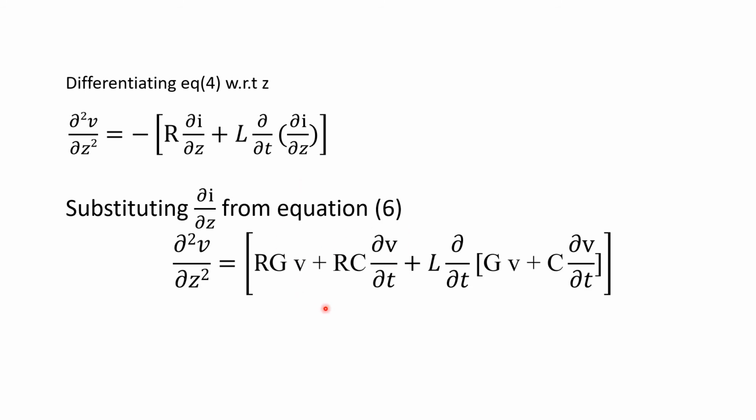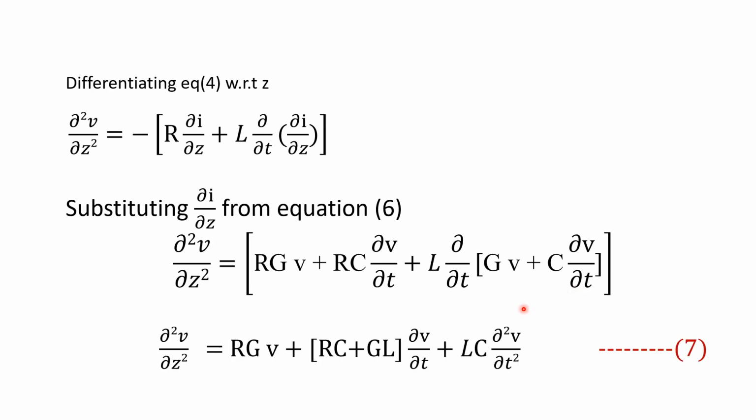If you substitute it, ∂²V/∂Z² is equal to R into (G V plus C ∂V/∂T) plus L into ∂/∂T of (G V plus C ∂V/∂T), since that is ∂I/∂Z. This can be simplified by taking ∂V/∂T common, and we obtain (RC plus GL) ∂V/∂T plus LC into ∂²V/∂T².